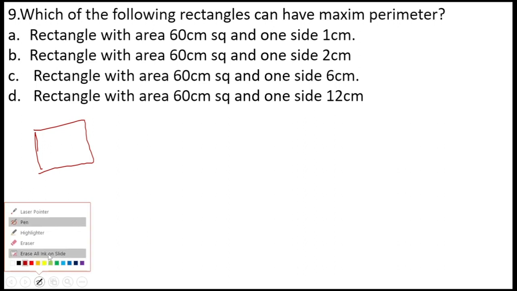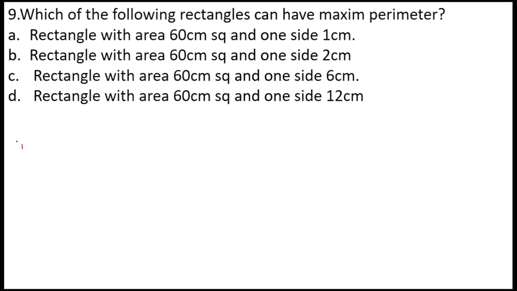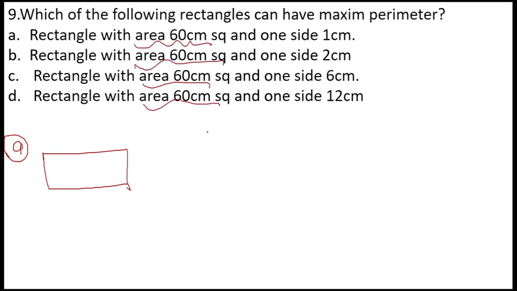Just a second. For example, consider this as option number A, where we are drawing a rectangle. In each and every option, the area is fixed. Area is 60 centimeter square. In case of option number A, the side they have mentioned is 1 centimeter.